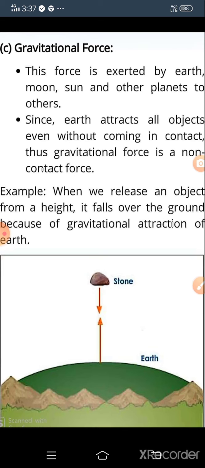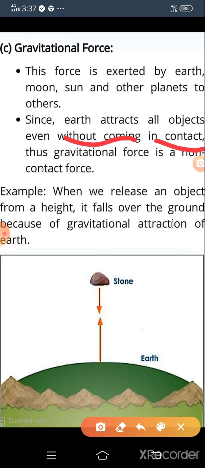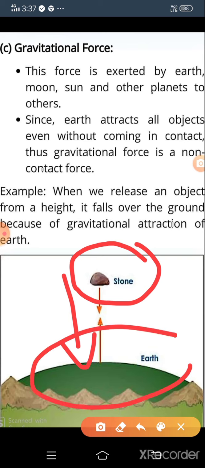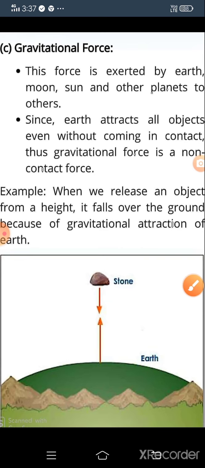Since Earth attracts all objects even without coming in contact, this gravitation force is known as a non-contact force. For example, when we release an object like a stone from a height, it falls to the ground because of the gravitation of Earth. So this is an example of gravitation of Earth.